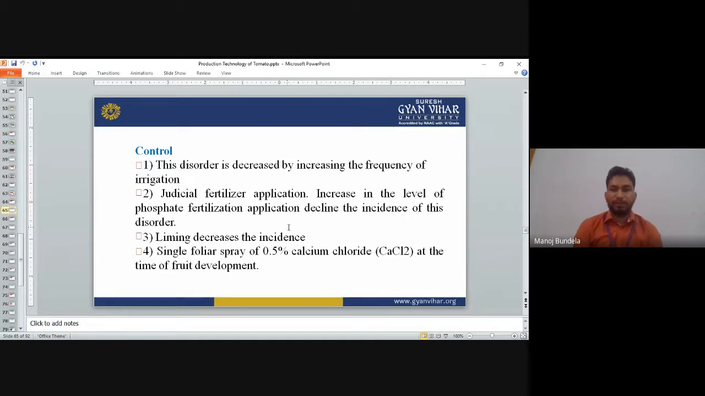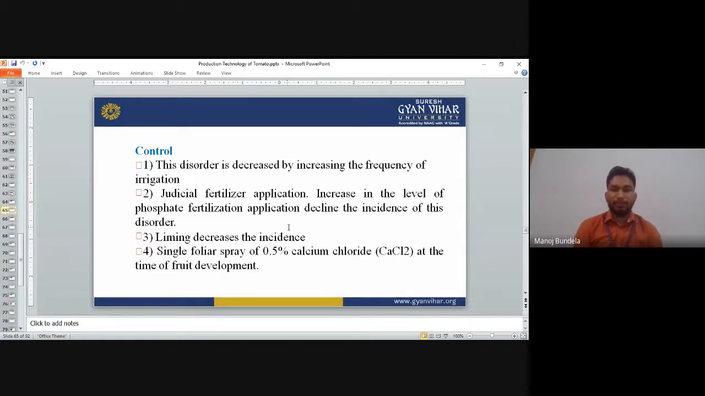Judicious fertilizer application and an increase in the level of phosphate fertilizers decrease the incidence of this disorder. Liming also decreases the incidence. If we apply lime, it will decrease the incidence.